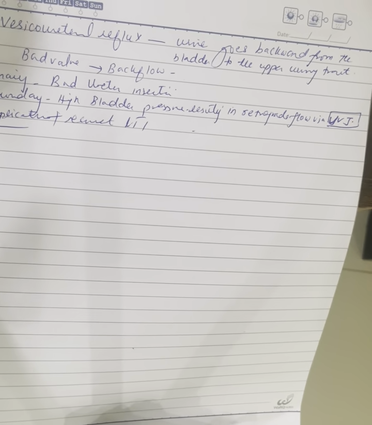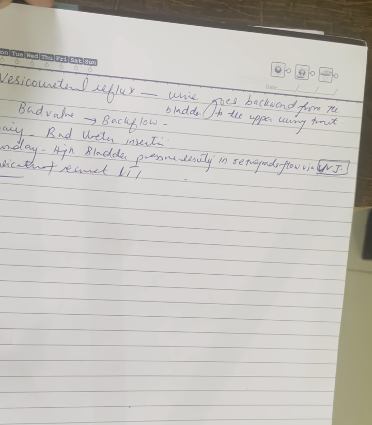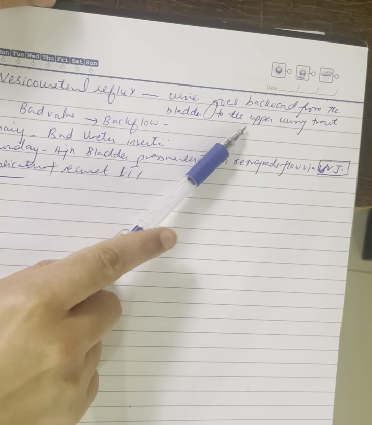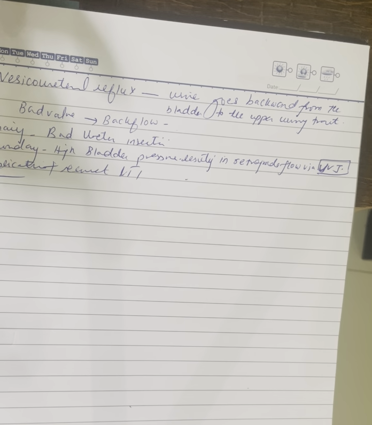Then we have the vesicoureteric reflux. The vesicoureteric reflux is when urine goes backward from the bladder to the upper urinary tract, and that results in the bad valve or the backflow. So the causes can be primary or there could be secondary causes.